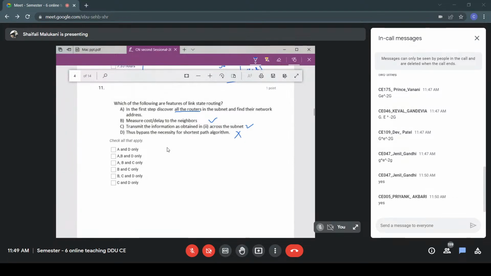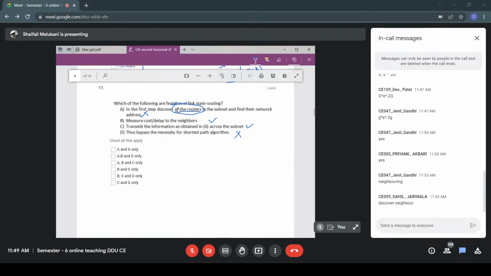What is the problem here, which option is correct? What are the steps of link state routing? First, what do you have to discover in the first step of link state? Are you covering all the routers in the network, or are you covering the neighbors only? Yes, neighbors. You have to discover the neighbors, not all the routers. That is the concern. So here, this is not true. It is not a feature of link state. You are not going to identify all the routers, right? It is just to discover the neighbors.